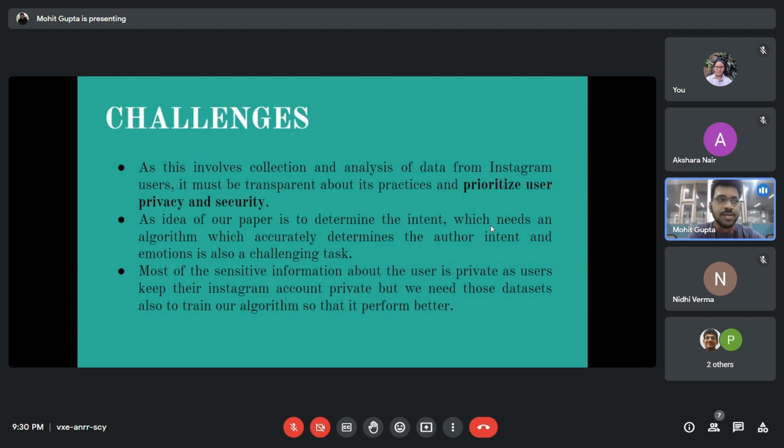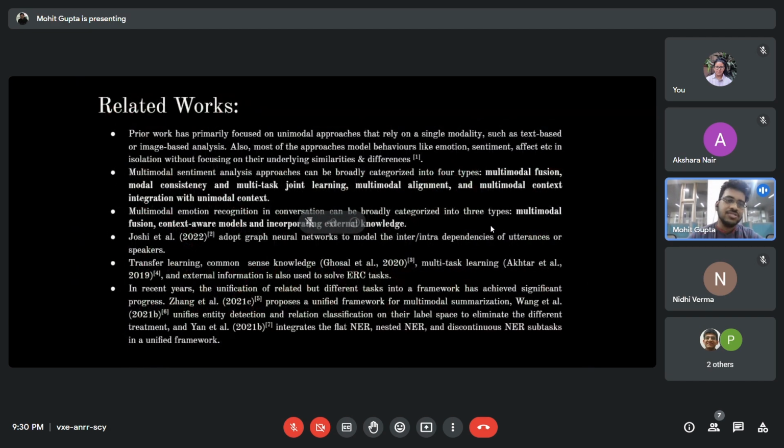The prior work in this field primarily focused on unimodal approaches, which basically rely on a single modality, such as text-based or image-based analysis. Individually, MSA or multimodal sentiment analysis approaches are broadly classified into four categories: multimodal fusion, modal consistency, multimodal alignment, and multimodal context integration with the unimodal context. Secondly, ERC or emotion recognition in conversation is broadly categorized into three categories: multimodal fusion, context awareness models, and external knowledge. What I'm saying is that most of the research is done in a single modality, which in result cannot completely exploit the knowledge provided by the different modalities.